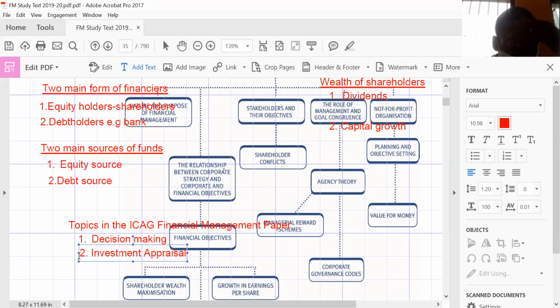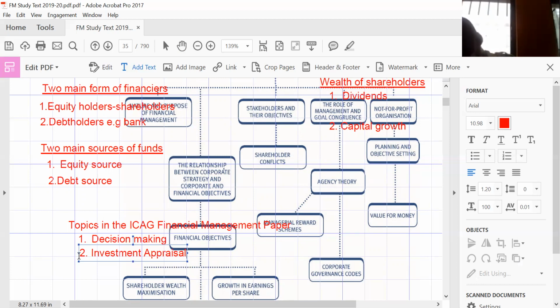And we are looking at a project which will give us more benefit than the cost we are incurring. So we learn a lot of techniques like net present value (NPV), accounting rate of return, internal rate of return, payback period, and adjusted payback. These are techniques which we use to appraise investment.